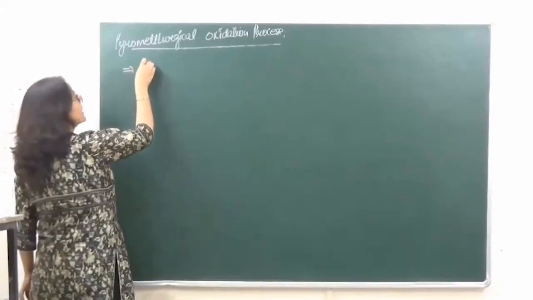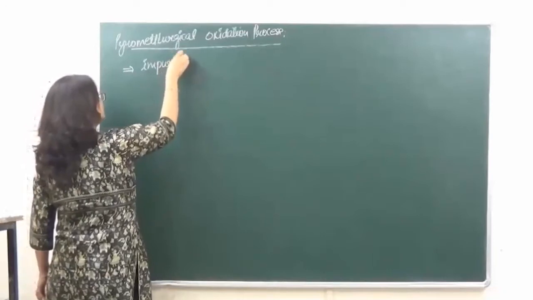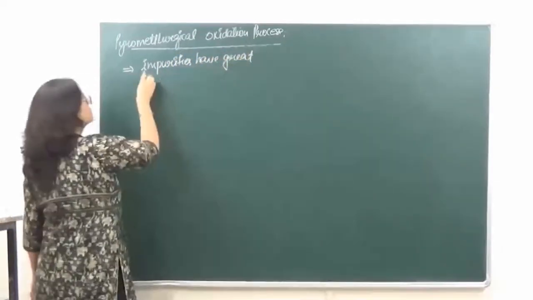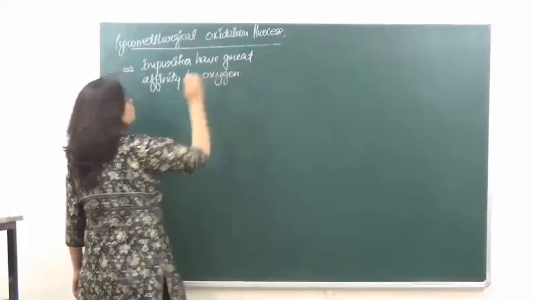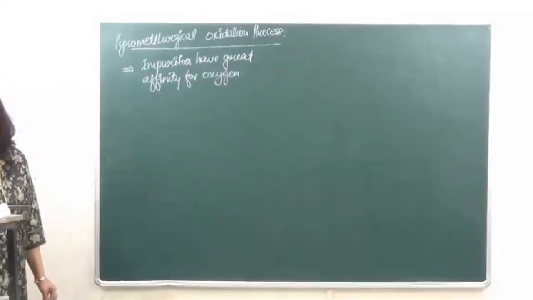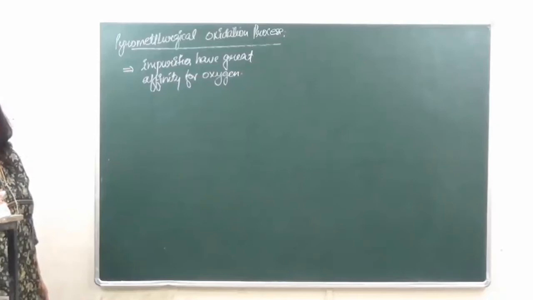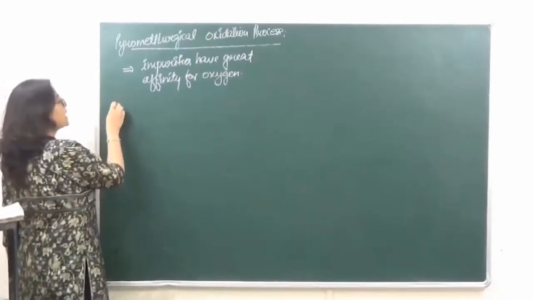So, in this case, the impurities have great affinity for oxygen, whereas the metal does not. When we are doing this, we have the following methods which can be used.